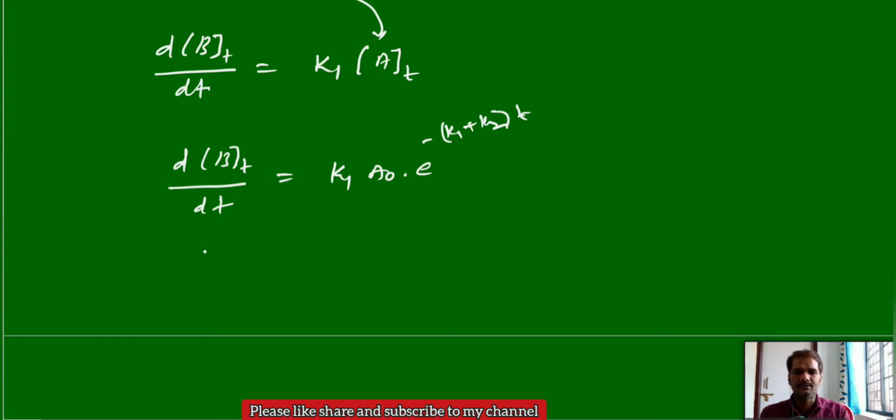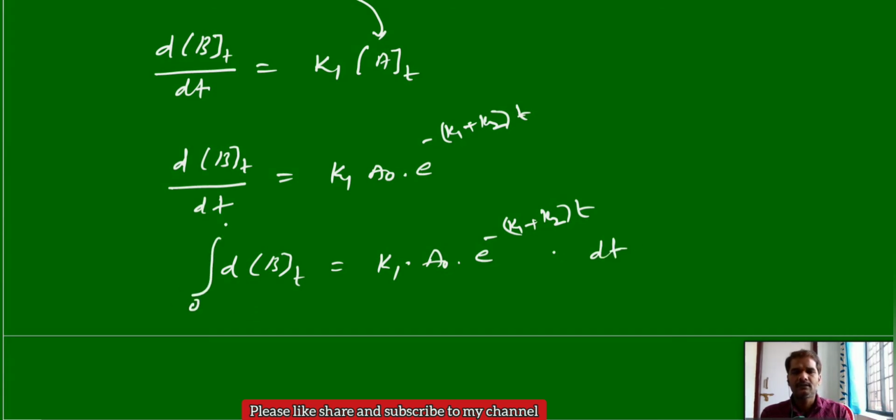Now you separate the terms and integrate it, just like previously. d[B] is equal to K1 A0 e power minus (K1 plus K2) t into dt. Now you apply the integration on both sides, from 0 to concentration B, and K1 A0 is a constant which you can take out, and now integrate from 0 to time t.